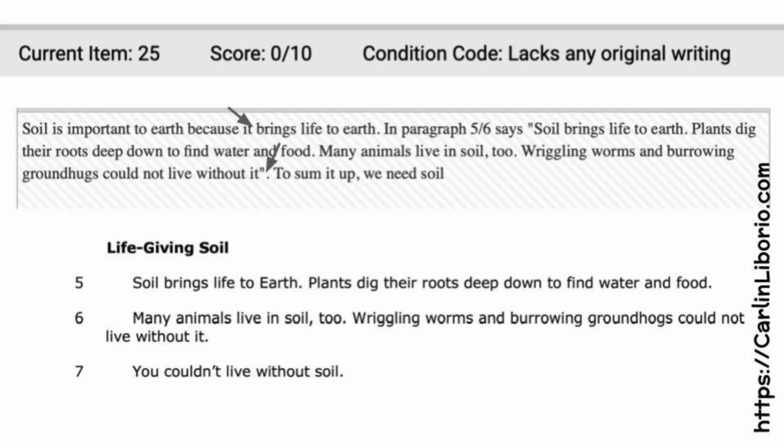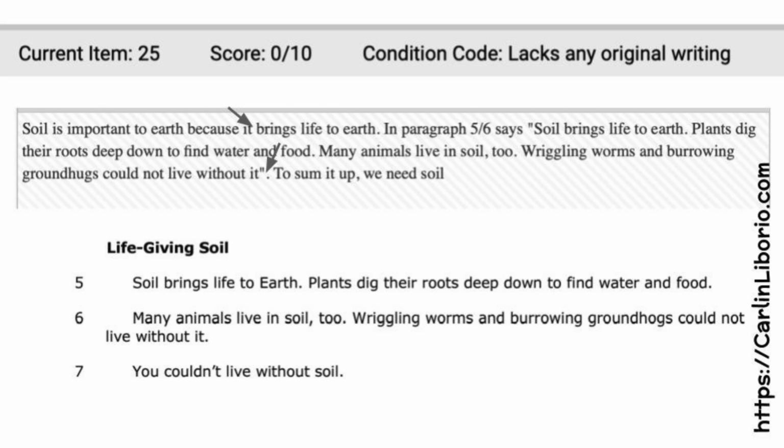Well, if you look in the passage, brings life to Earth is the exact phrase used in the passage. So this student did not answer the question in their own words. This student basically restated the prompt, and the rest of it is all copied.